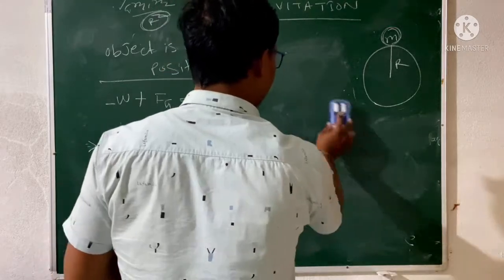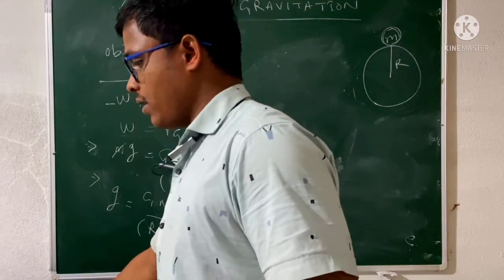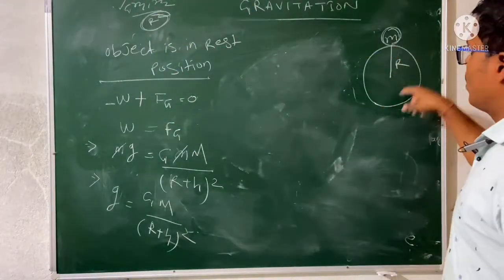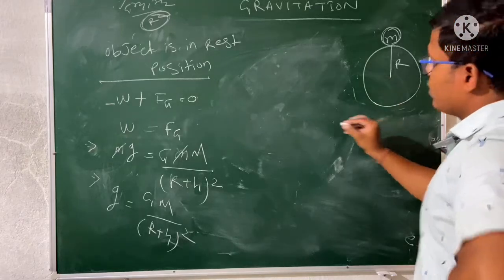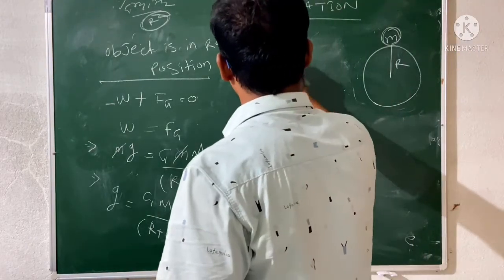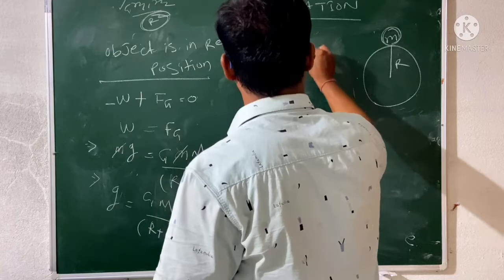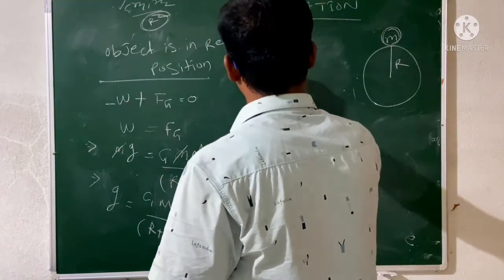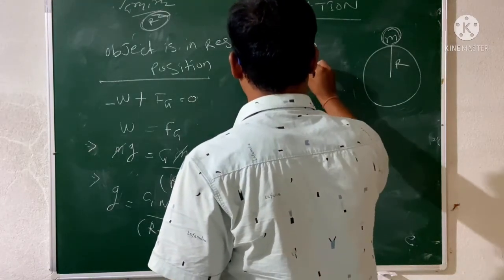Compare this to the earth system. So what's happening when the object is on the earth surface? Okay, so compare to an object on the earth surface.